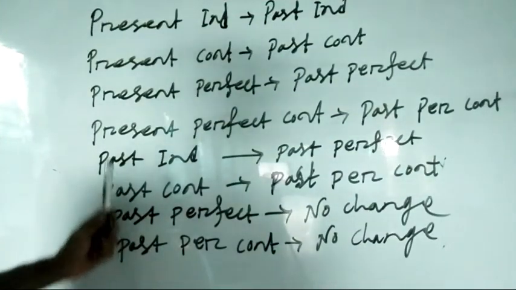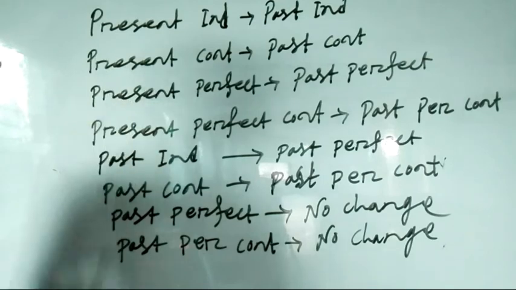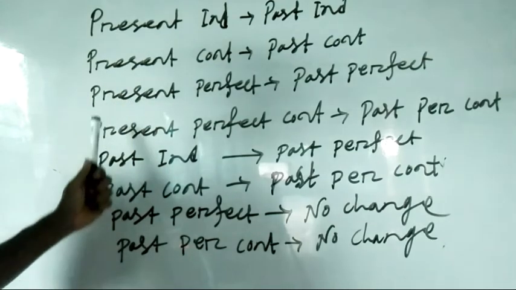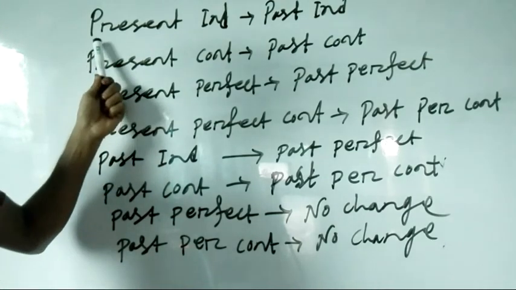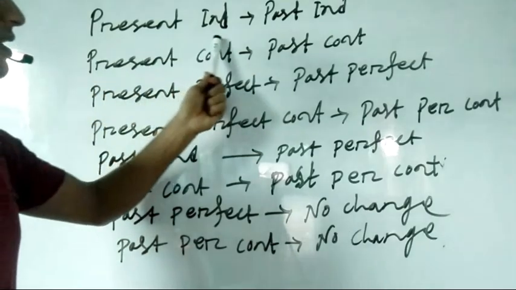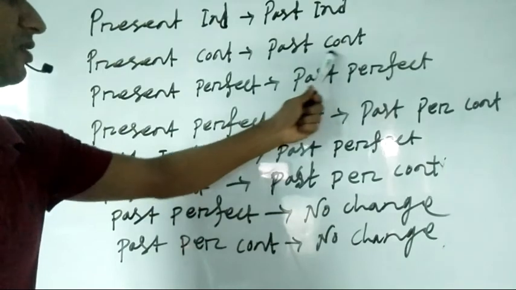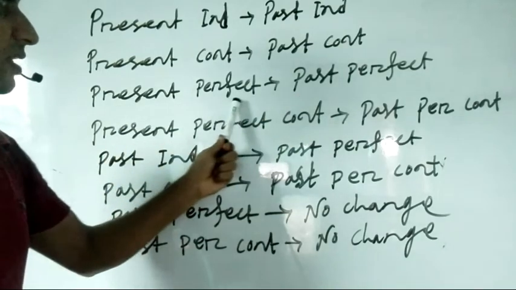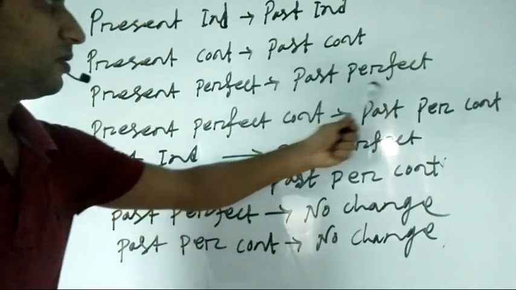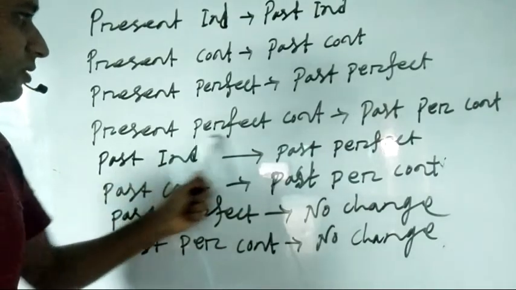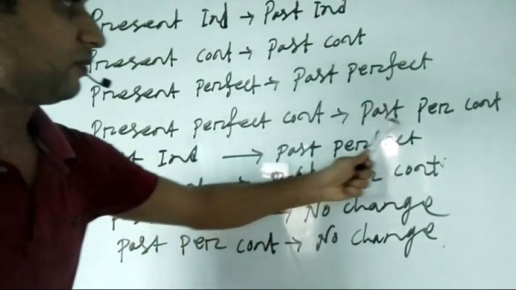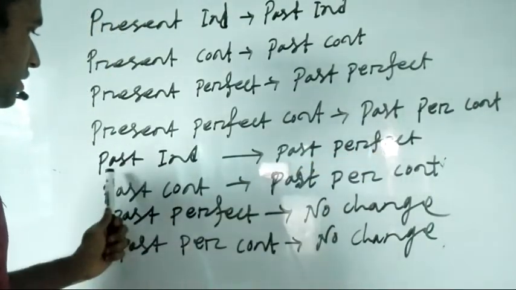Viewers, while turning direct speech into indirect, we should change the tense like this. Present indefinite tense will be past indefinite tense. Present continuous tense will be past continuous tense. Present perfect tense will be past perfect tense. Present perfect continuous tense will be past perfect continuous tense.